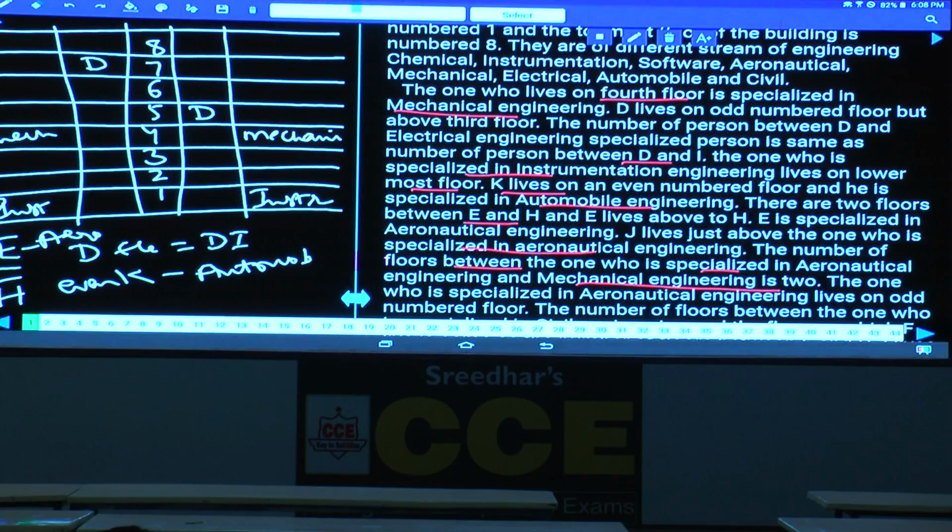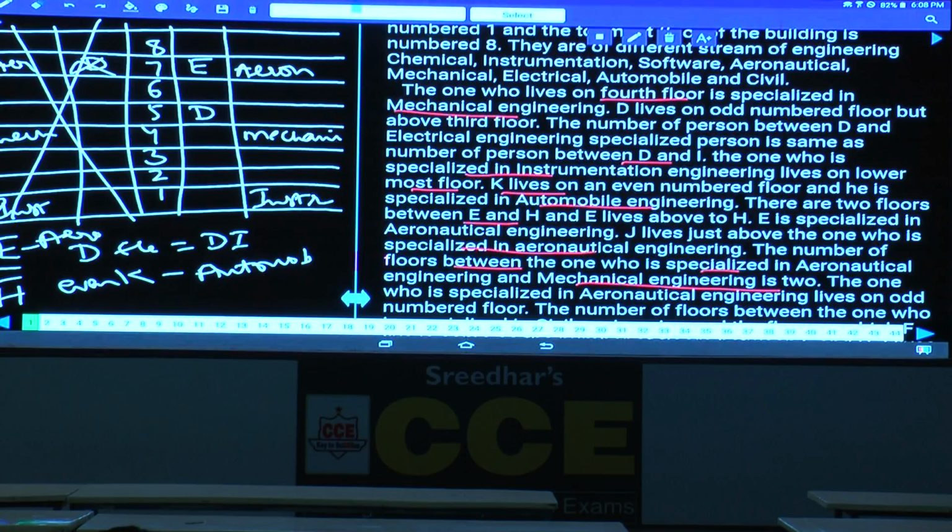Now below this mechanical, 2 is not possible because instrumentation is already there on the 1st floor. Hence aeronautical must be on the 7th floor. If aeronautical is here, then who is aeronautical engineering here? E is aeronautical, but D cannot be aeronautical, so this case is completely invalid.